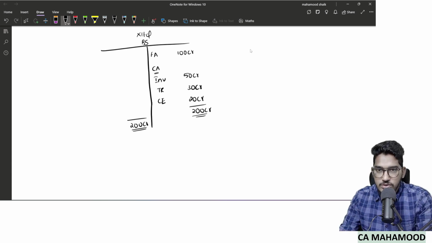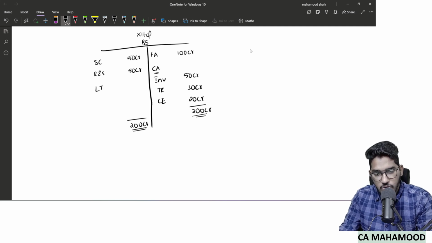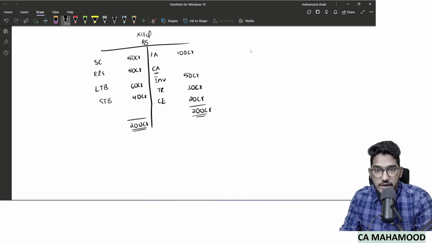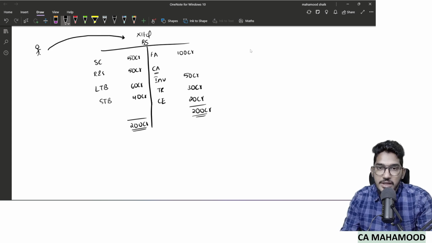Now let me give you the details of the liability side also. Share capital 50 crore rupees. Reserves and surpluses another 50 crores. Long term borrowings 60 crores. Short term borrowings 40 crores. So this is the breakup of the financial details of this company X Limited. They have total assets of 200 crores and total liabilities of 200 crores. And assume you are an individual appointed as auditor of this company X Limited.